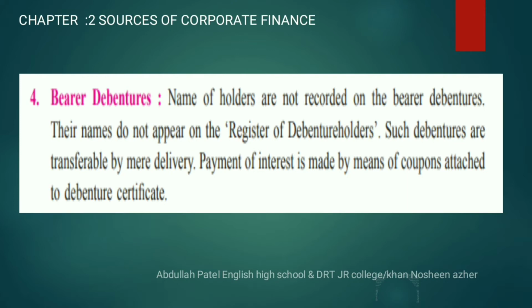As you can see in the paragraph, the information is written about the bearer debenture. The names of the holders are not recorded on the bearer debenture. Those whose names are not recorded will be called bearer debentures. Their names do not appear on the register of debenture holders. Such debentures are transferable by mere delivery. Payment of interest is made by the coupon which is already attached to the debenture certificate, and the company issues each of these at the time of issue of the debenture to the debenture holder.